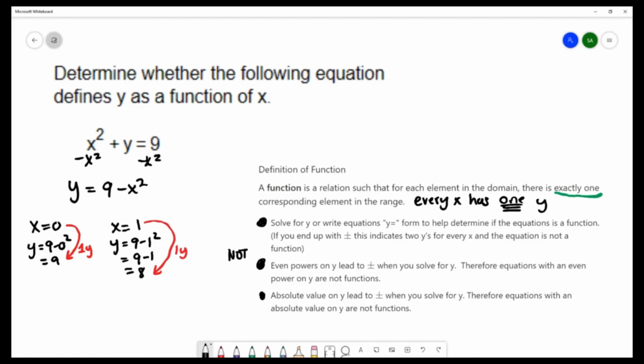We can try one more. How about x equal 2? y is equal to 9 minus 2 squared. 9 minus 4 is 5. So you can see that every x that I'm choosing is leading to one y, and that fits the definition of a function, and so we can say that this equation is a function of x. So yes, it is a function.